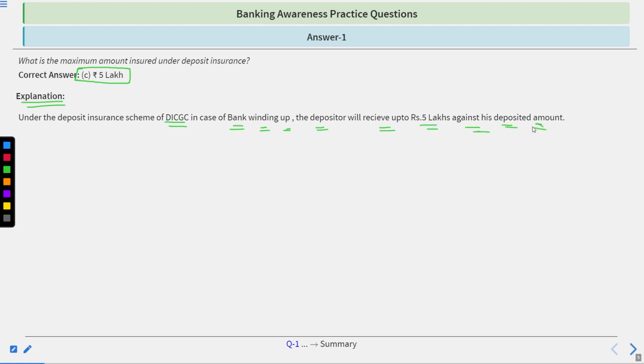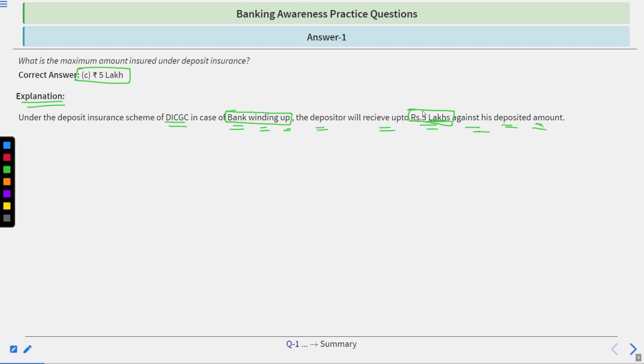Say someone has deposited some amount in the bank, and the bank goes bankrupt and winds up its business. The depositor who had deposited the amount will receive up to 5 lakh rupees against his deposited amount. For example, if he had deposited rupees 10 lakhs and the bank went bankrupt, he will receive only 5 lakhs.